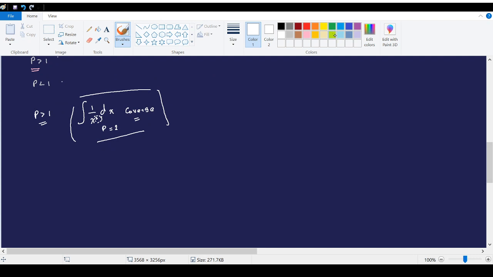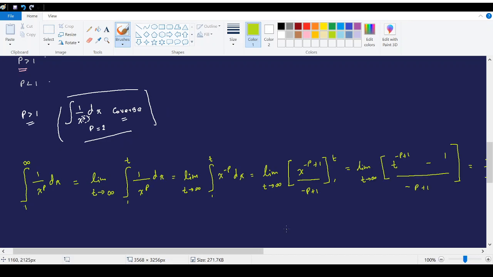To prove that, we just have to follow our same procedure of calculating improper integrals. We visualize our integral as a limit problem and carry out the calculation.